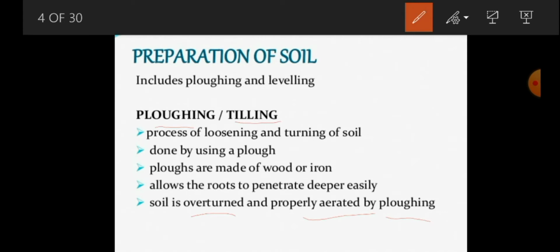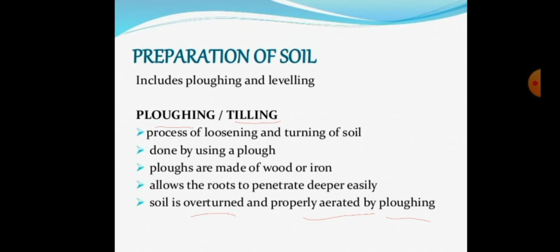So finally, turning and loosening of soil brings the nutrient-rich soil to the top, so that plants can use these nutrients. So finally, healthy development of the crops takes place. So this is about preparation of soil by the process that we call plowing or tilling.